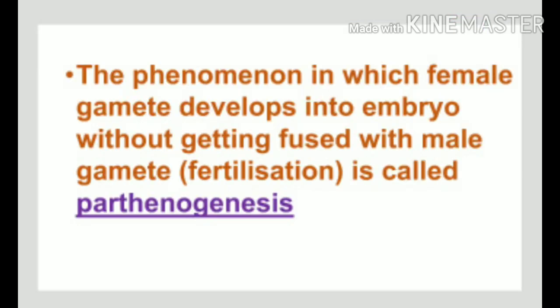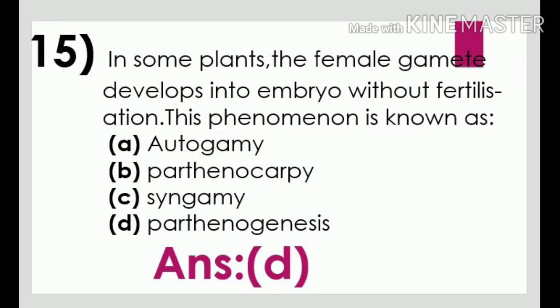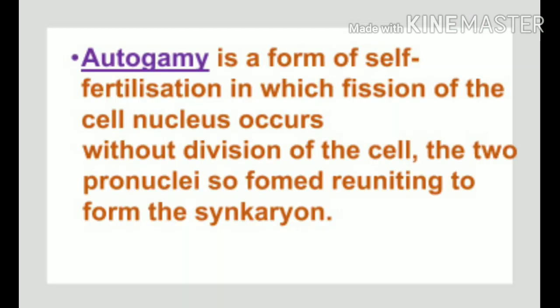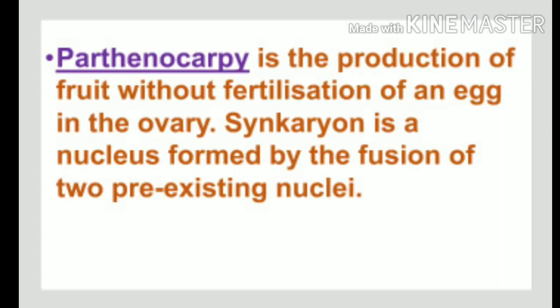A phenomenon in which female gamete develops in the embryo without getting fused with male gamete, that is, without fertilization, is called parthenogenesis. Whereas autogamy is a form of self-fertilization in which the fission of cell nucleus occurs without division of the cell. The two pronuclei so formed reunite to form the synkaryon. Next, what is parthenocopy? Parthenocopy is the production of fruit without fertilization of an egg in the ovary.